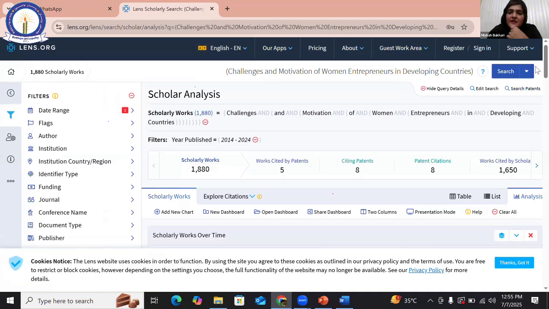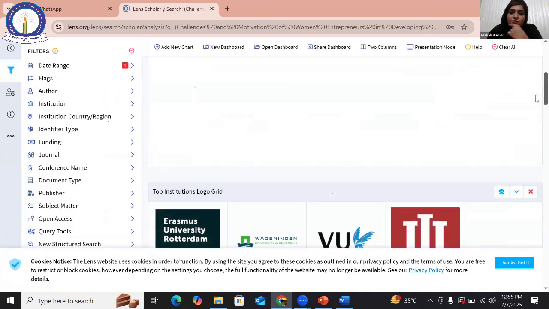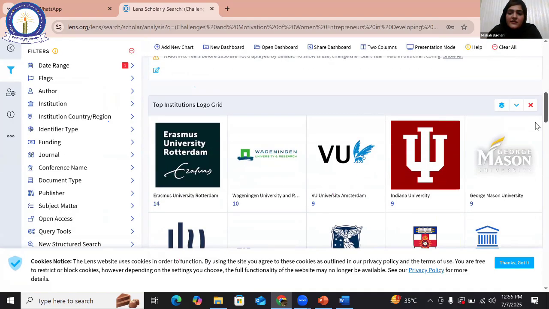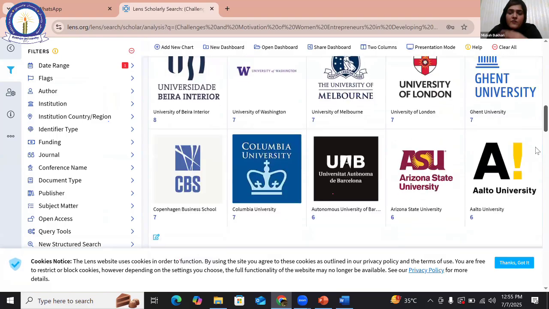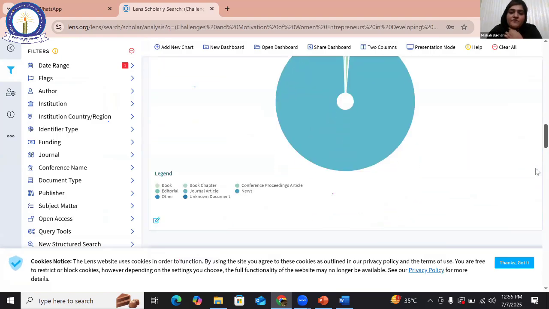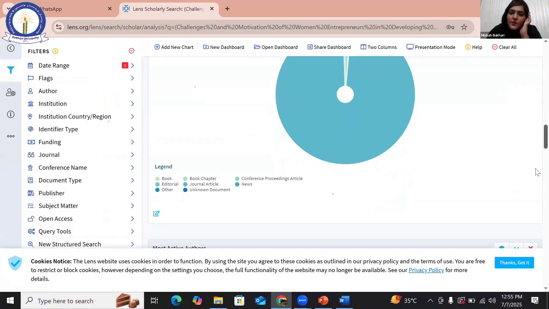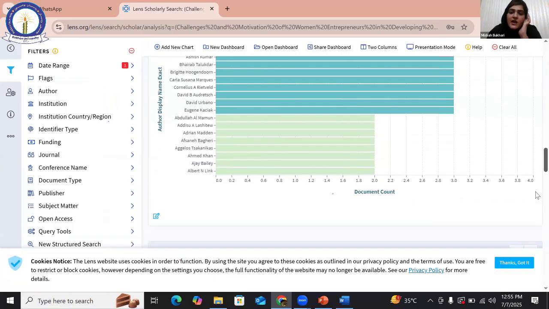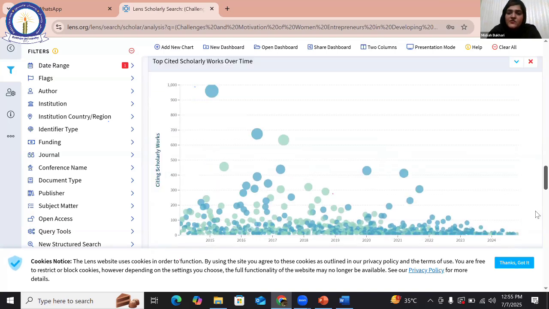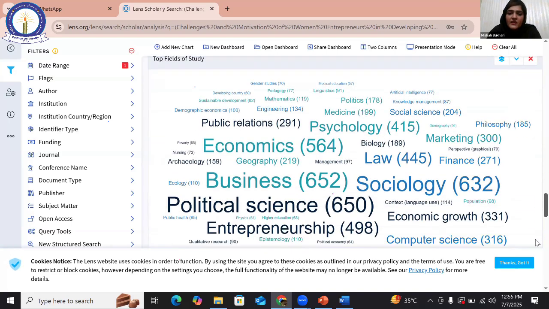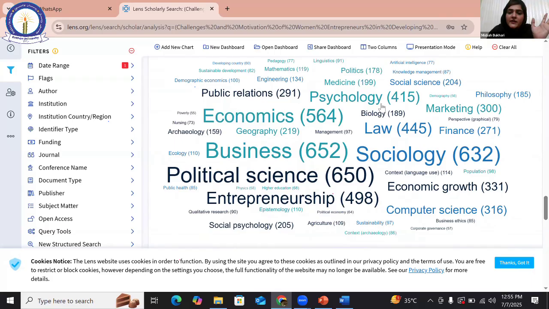This is the analysis, charts and tables that I was going to discuss: these are the universities to which these papers belong. And this is the publication type, how many books, how many journals, how many articles. As I have discussed earlier, there is the author display name and the area of study.